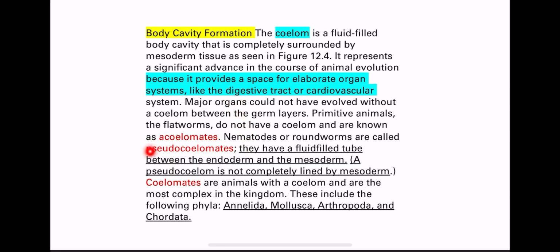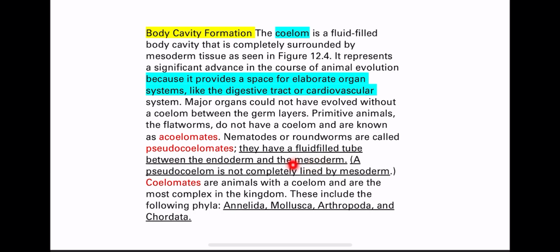That's why they classified animals into 3 types. Number 1, acoelomates. Acoelomates means they don't have a body cavity at all, like primitive animals, like sponges. What if they have a body cavity, like a fluid-filled tube, but it's not completely surrounded by mesoderm? In this case, those animals are called pseudocoelomates. Pseudocoelomates have a fluid-filled tube, but it's not completely surrounded by mesoderm.